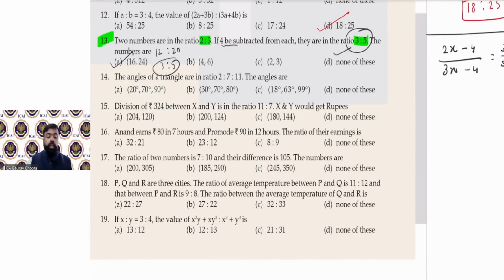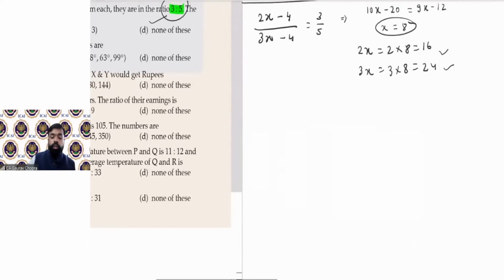(14) The angles of a triangle are in the ratio of 2, 7, 11. Then find the angles. So as we know, triangle, sum of all the angles is 180 degrees, right?